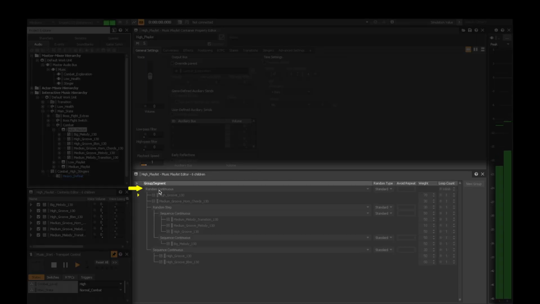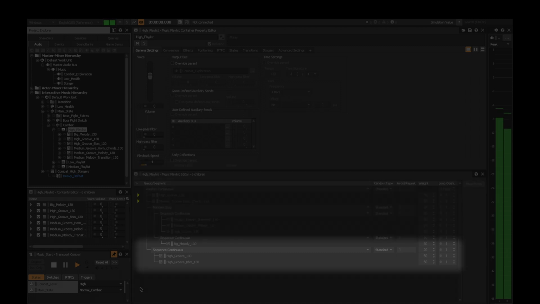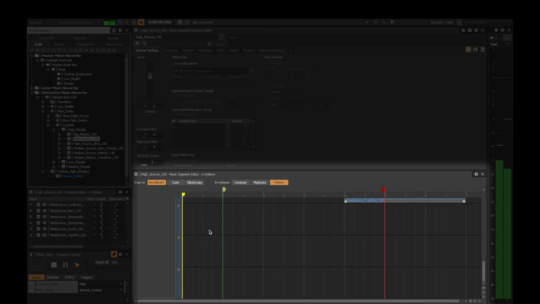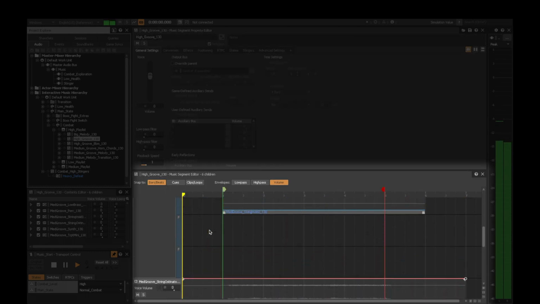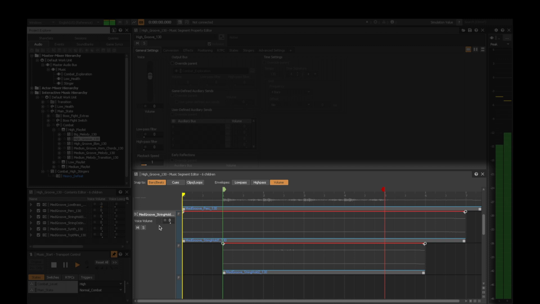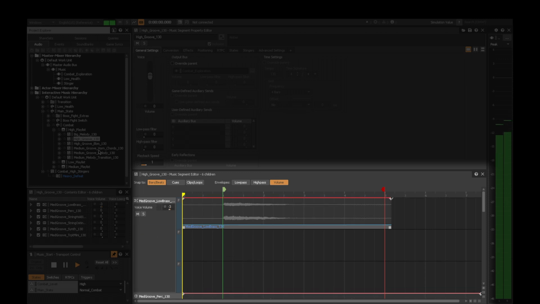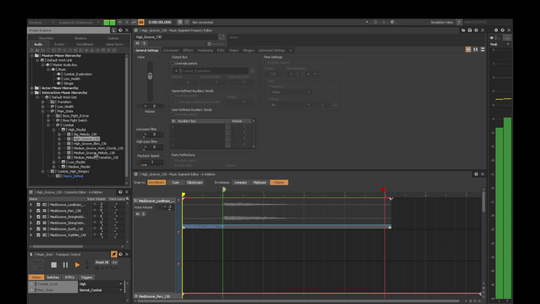The top level is a random continuous group that randomly selects from these 4 options. Within some of the options are sequence continuous groups that play through their music segments linearly. This segment contains more vertical randomization. This track consists of 4 subtracks within a random step container. 2 of the tracks are different background parts and the other 2 are empty, meaning we'll hear the empty parts 50% of the time. And when we do, there's a 50% chance it'll be one background or the other.